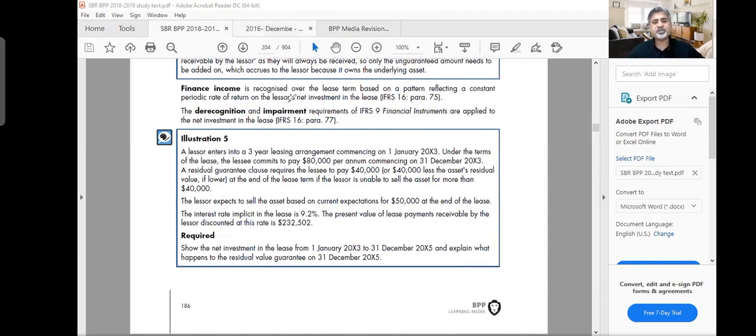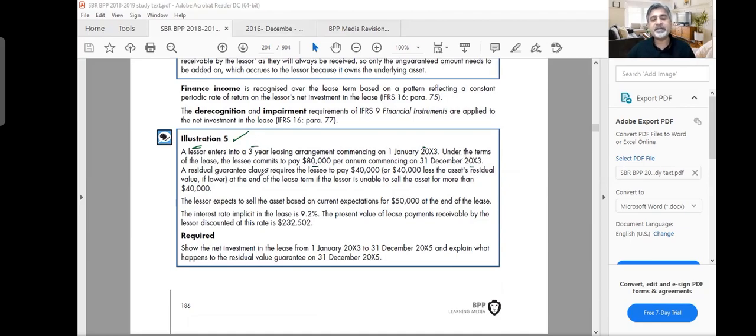It says illustration number 5, a lessor enters into a 3-year leasing arrangement. So we are doing it from the lessor's perspective. A 3-year leasing arrangement commencing on 1st January 2003. Under the terms of the lease, the lessee commits to pay 80,000 per annum commencing on 31st December 2003. So it is paid in arrears. At the end of the year, he will pay 80,000. It is a 3-year lease contract.